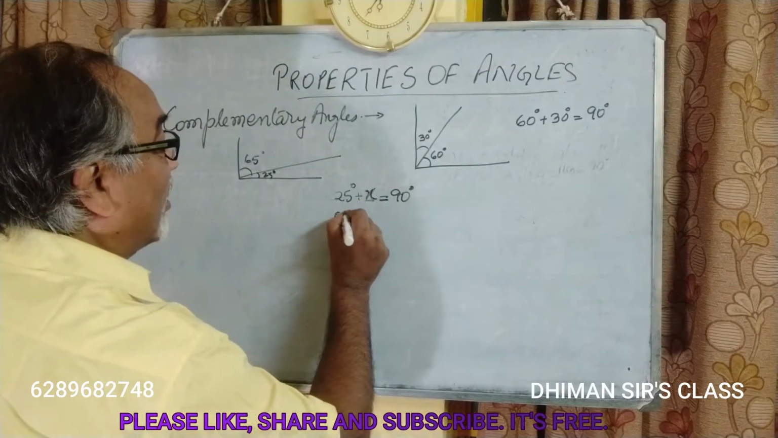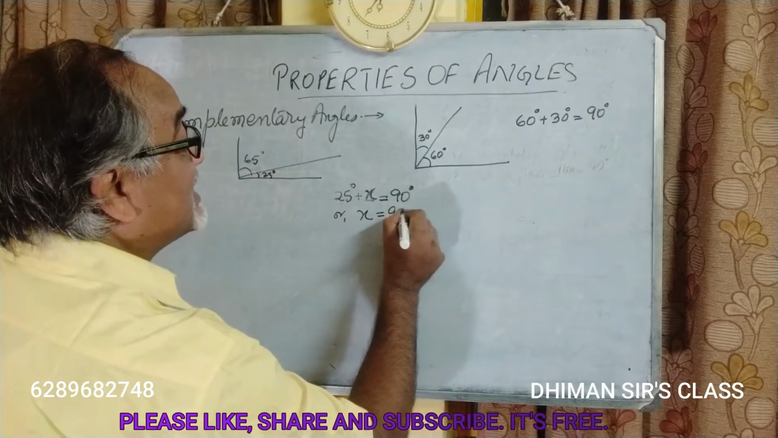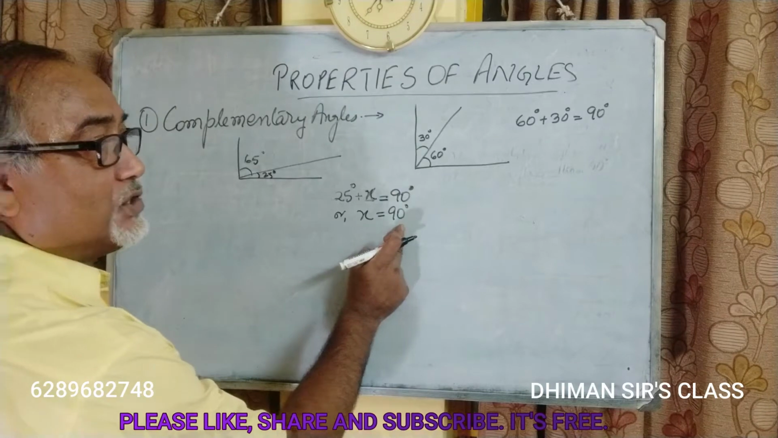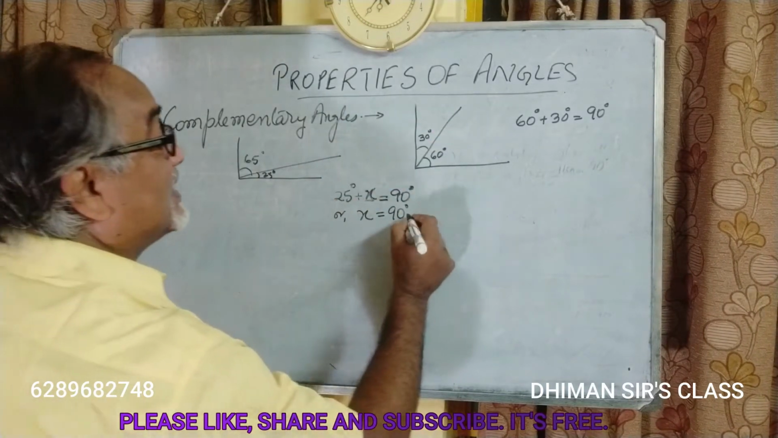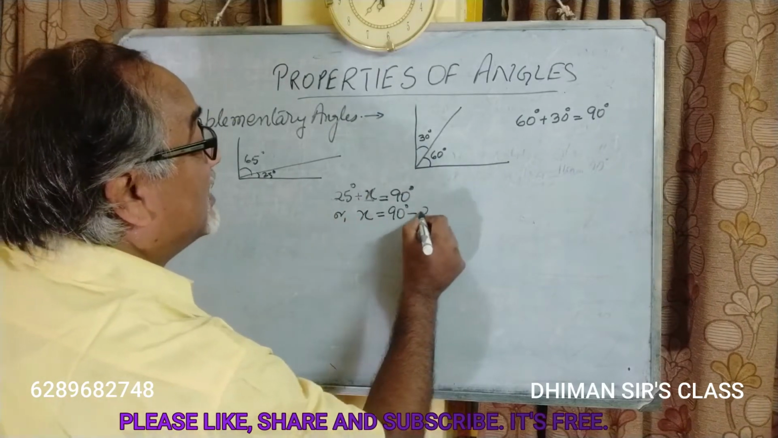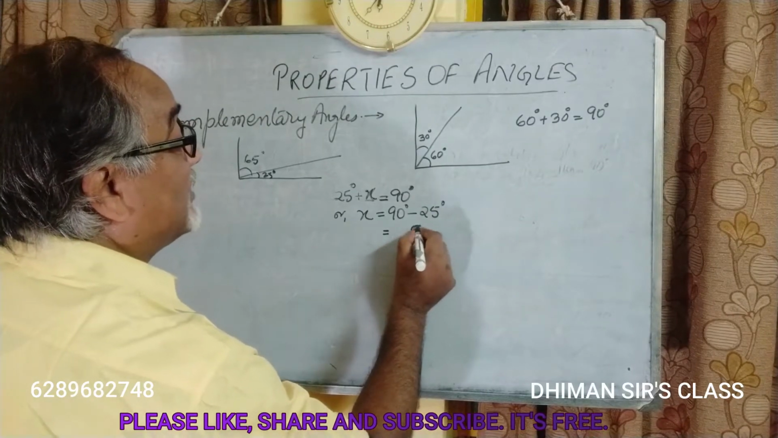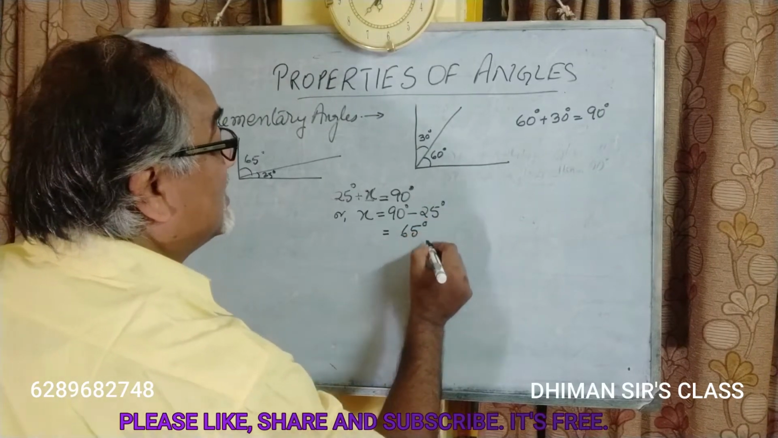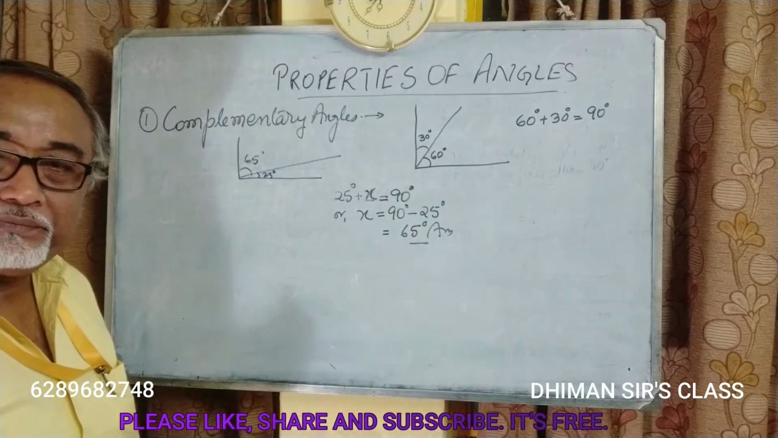So then in that case, x plus 25 is equal to 90 degrees, with the 90 degrees remaining on the right hand side. So there is no change. But this 25 degrees goes from the left hand side to the right hand side. It was plus, it becomes minus 25 degrees, and that is equal to 65 degrees. 65 degrees is the answer, and we can write down 65 degrees.